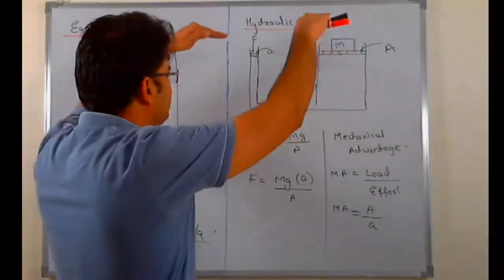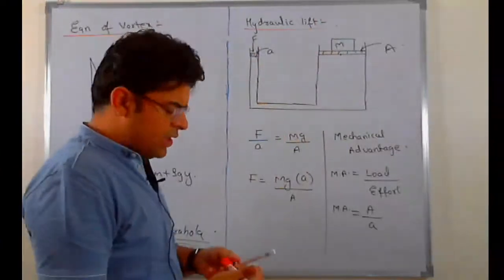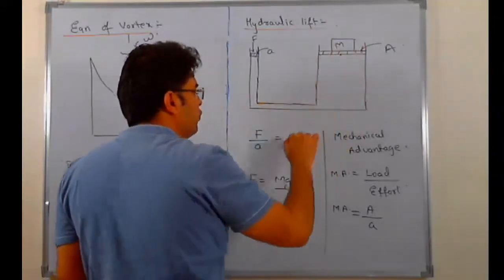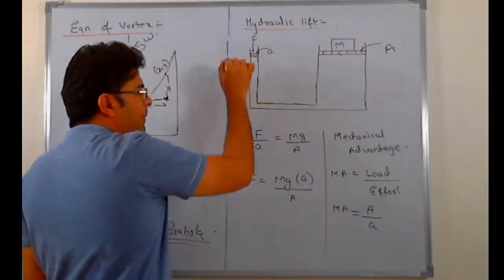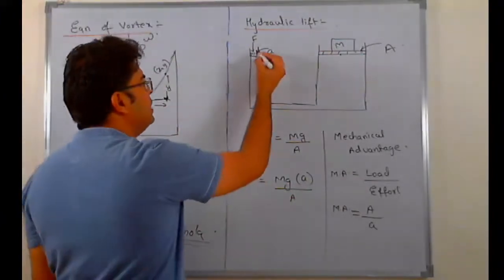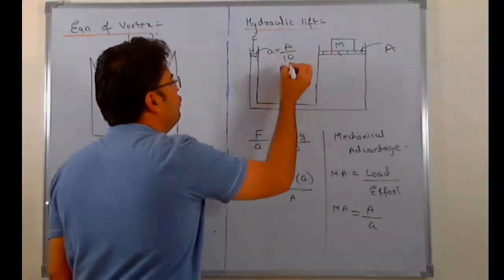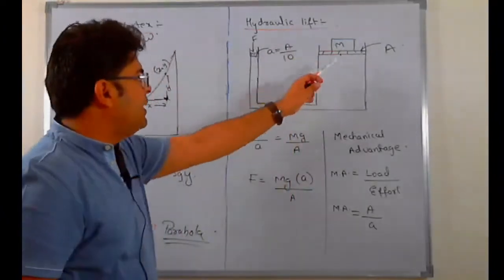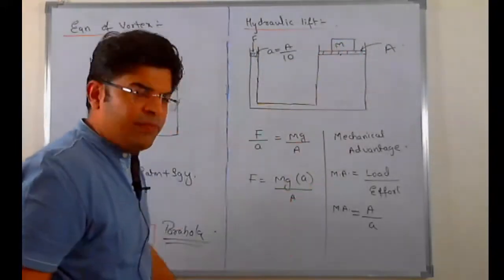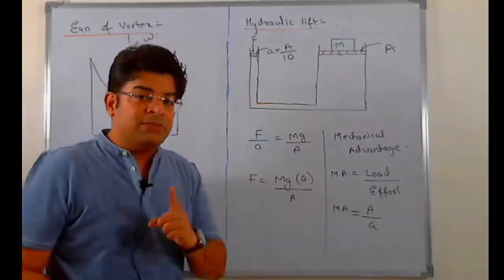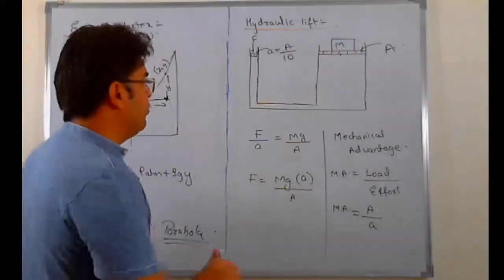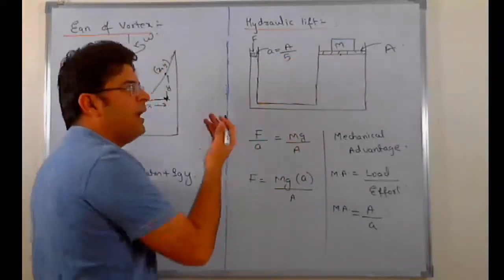If the system is in equilibrium, then the pressure at both the points has to be same. So here the pressure will be equal to F by a, and here the pressure has to be equal to mg by A. So the force that has to be applied equals mg into small a by capital A. Now for the sake of understanding, let's say this smaller area is 1/10 of the bigger area. If the smaller area is 1/10 of the bigger area, how much force has to be applied to support the weight? So here substitute a by A as 1 by 10, you get the force applied has to be mg by 10. This means that you have to apply 1/10 force to support the weight of this body of mass m. If this area will be 1/5, then you will have to apply 1/5 force.